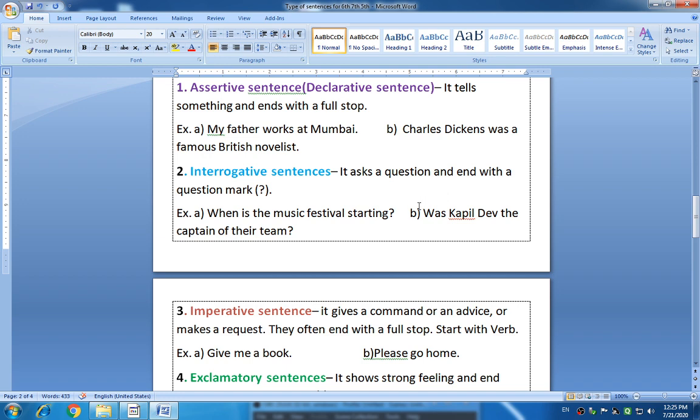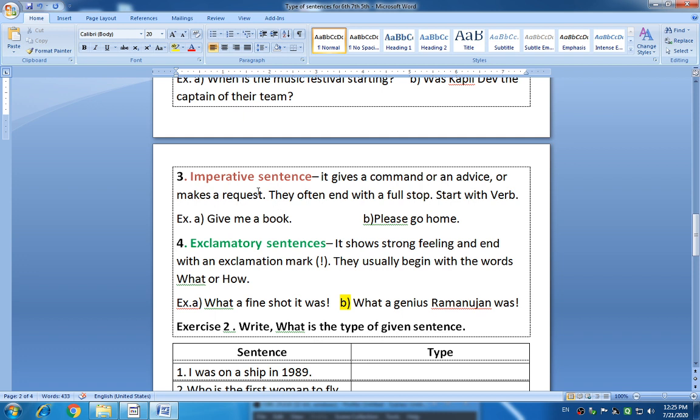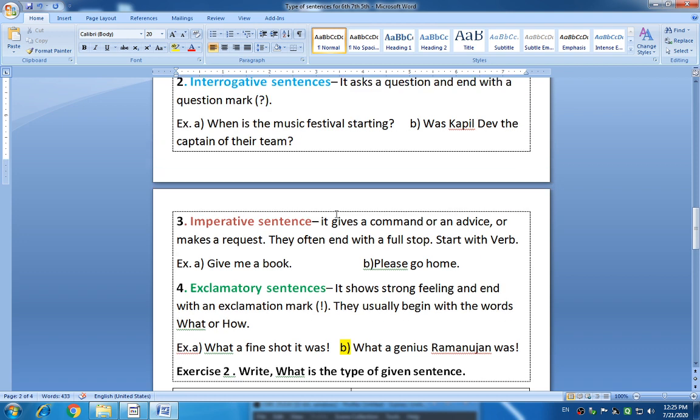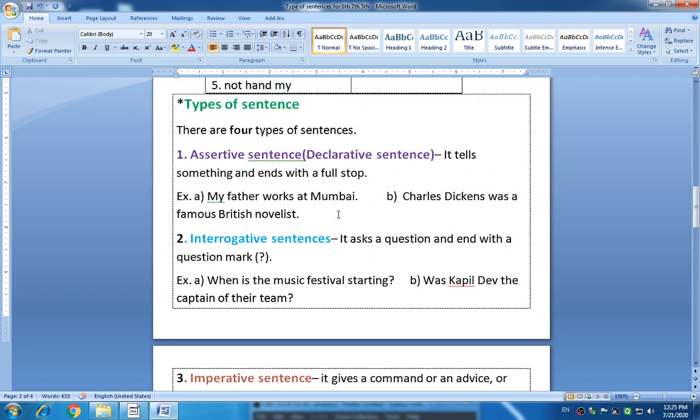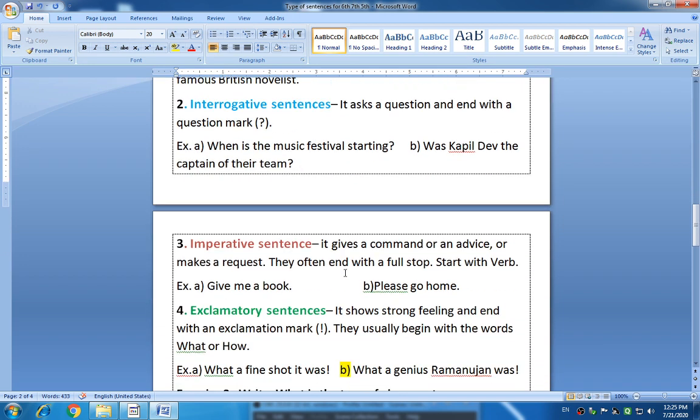Okay students, let's look at the third type of sentence, and that is imperative sentence. What is meant by an imperative sentence? First, we have completed two types of sentences. Just remember them well. Assertive tells us something and ends with a full stop. Interrogative asks a question and ends with a question mark. So now we will go to the imperative sentence.